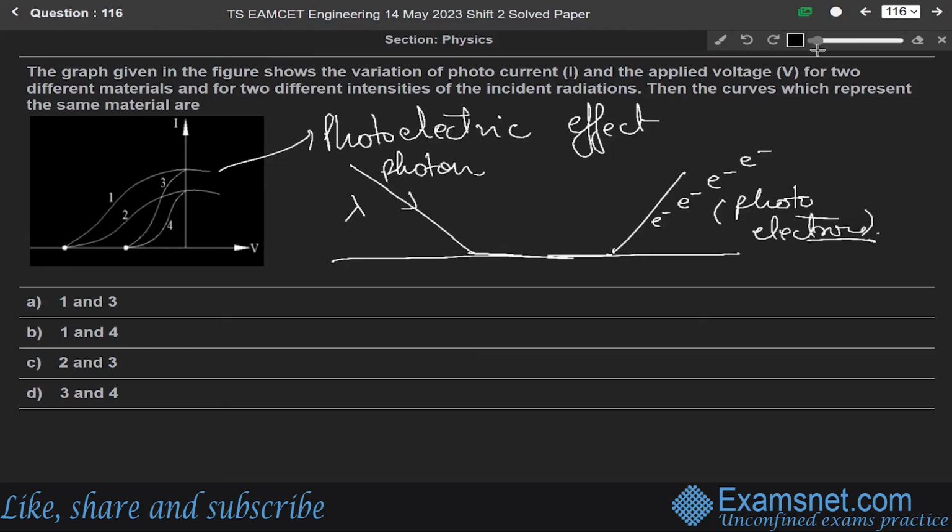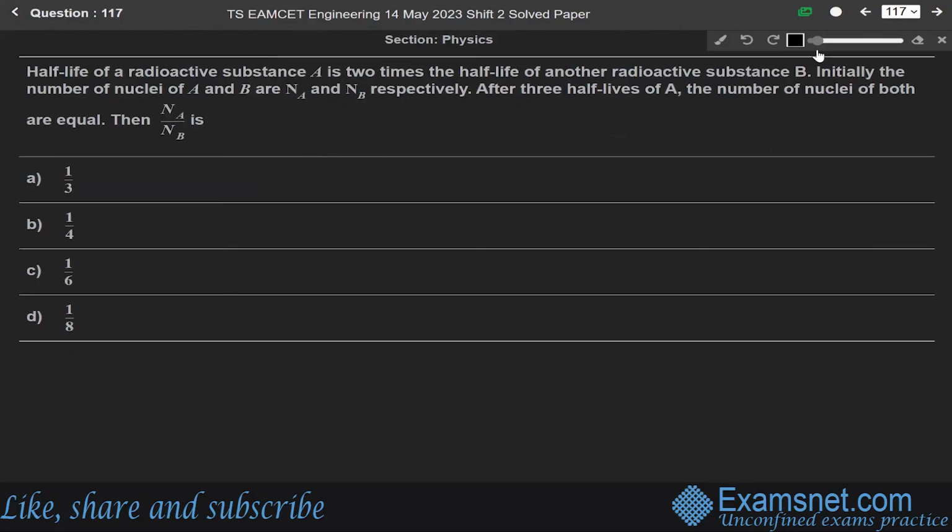Okay, so in this figure, the same material will have the same stopping potential and different materials will have different stopping potentials, whatever may be the intensity of the incident radiation. So the curves first and second, and third and fourth, represent the same material. So option D, that is third and fourth, will be the correct answer. Okay. Now next question 117.